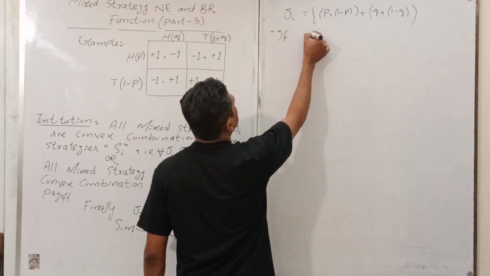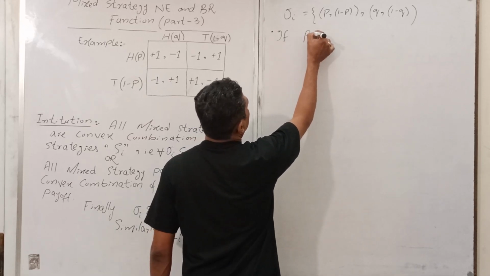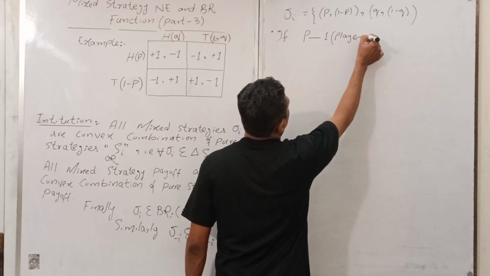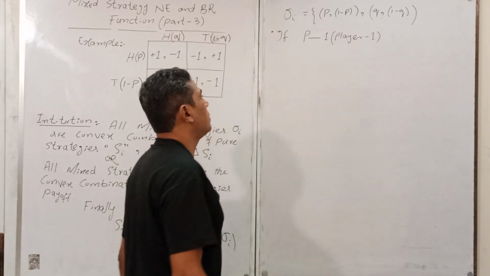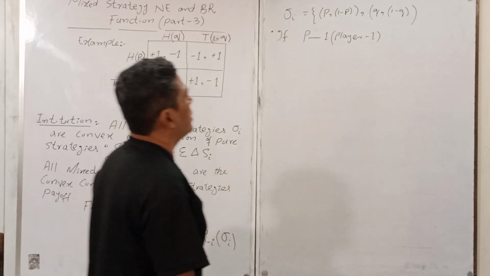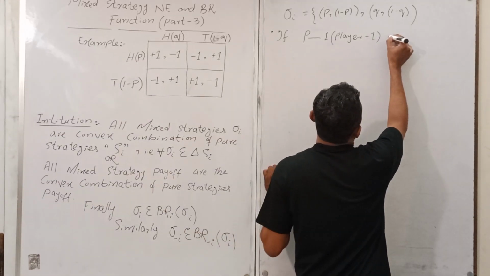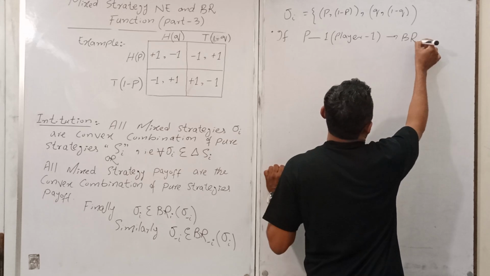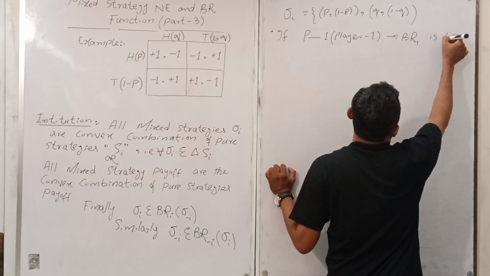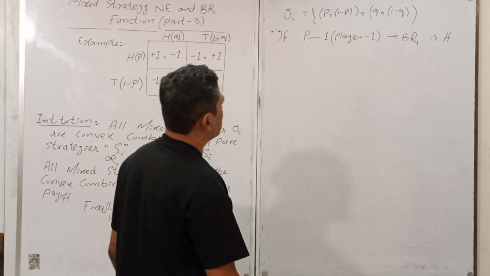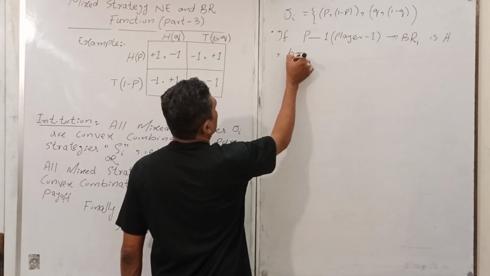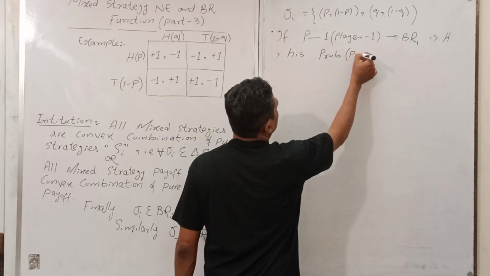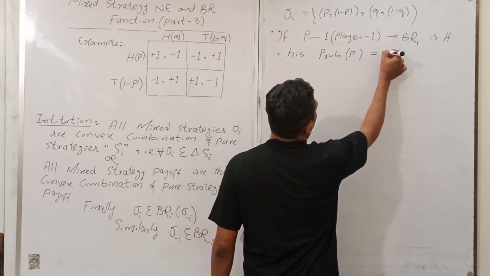if player 1's best response is H, his probability P equals 1.